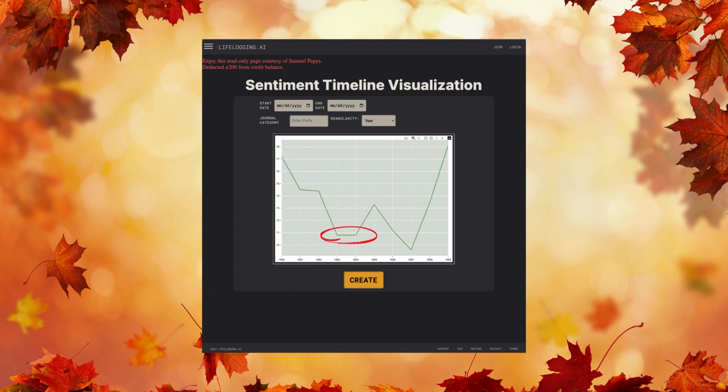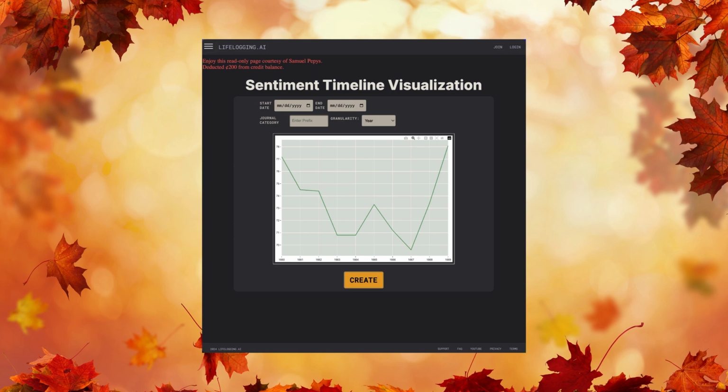From 1663 to 1665, sentiment stays low, likely tied to his health issues and work pressures. The start of the Second Dutch War in 1665 likely added to his stress. Yet, despite the Great Plague that year, there's a slight uptick as Pepys continued working and socializing, showing resilience during this difficult period. The sharpest drop happens around 1666, coinciding with the Great Fire of London, which Pepys documented extensively. By 1669, sentiment rises again, peaking near the end of his diary entries, perhaps reflecting career success, even as he stopped writing due to concerns about his eyesight.